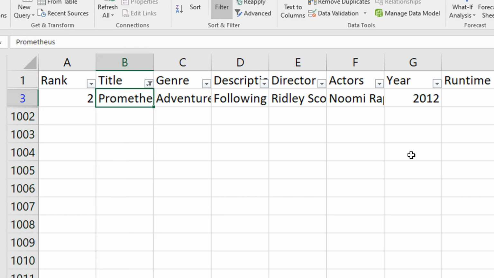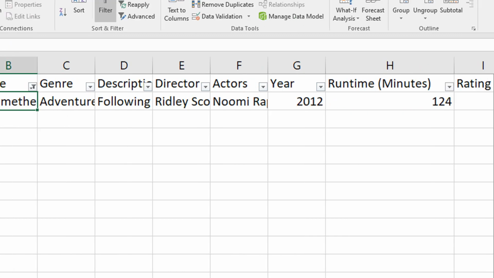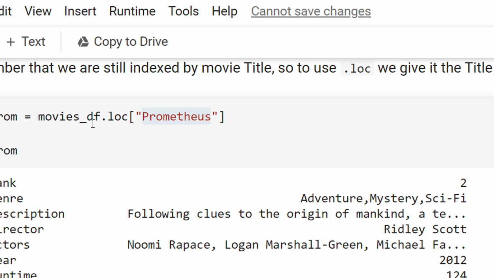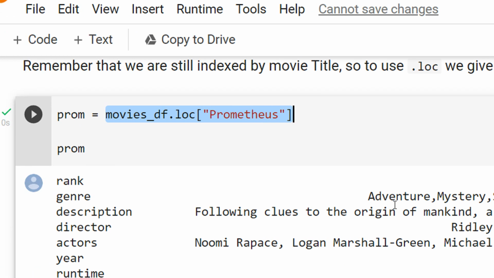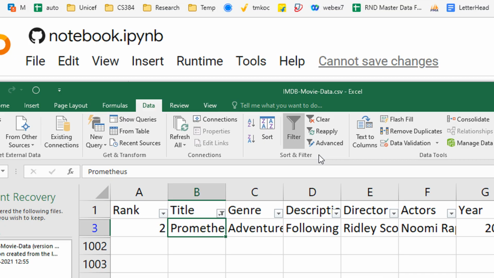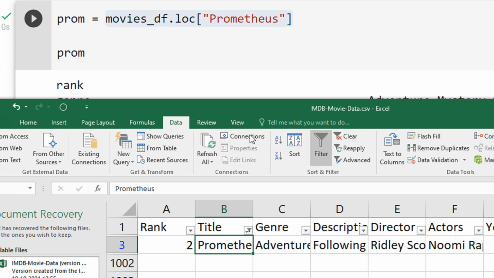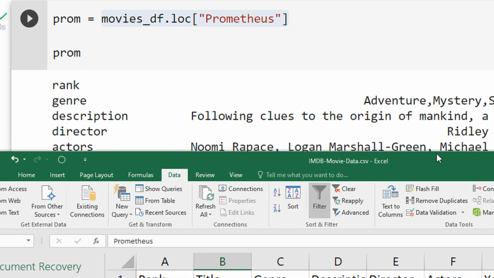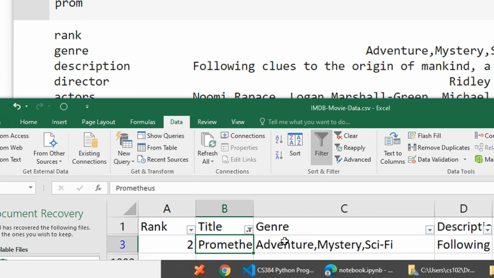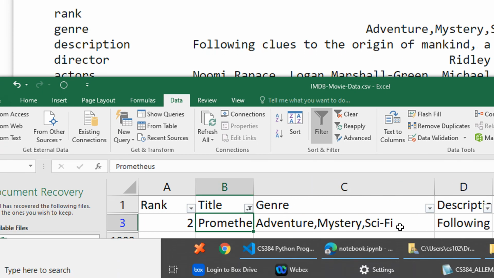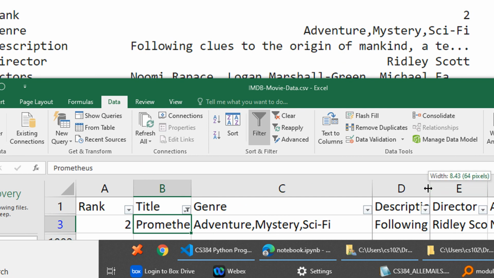Since this is a representation of a row, you can see the entire movie information. For example, if I show you in parallel here, rank is 2. Genre is adventure, mystery, and sci-fi. Then the description is a bit long. You can see it says following clues to the origin of mankind and so on.